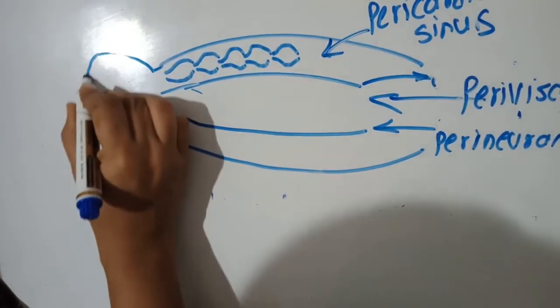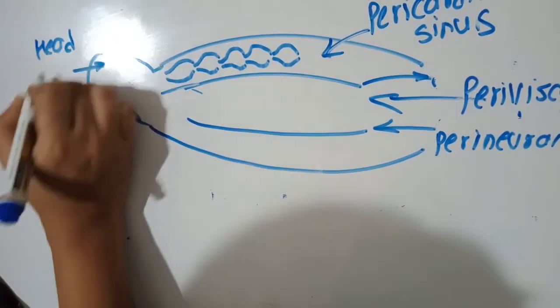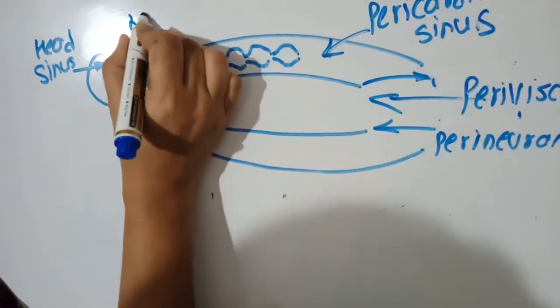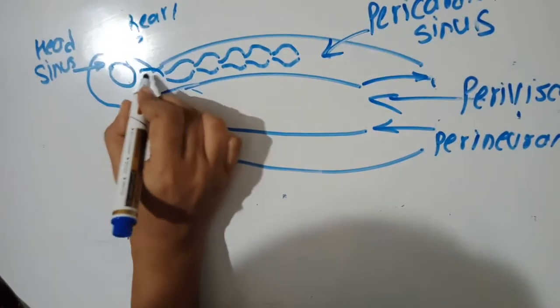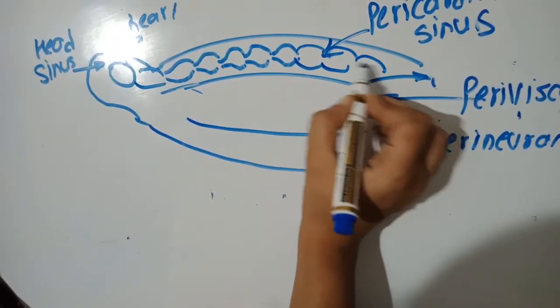Suppose this is the head region. This is called the head sinus. So the head sinus has the heart in it, and the heart has 13 chambers.